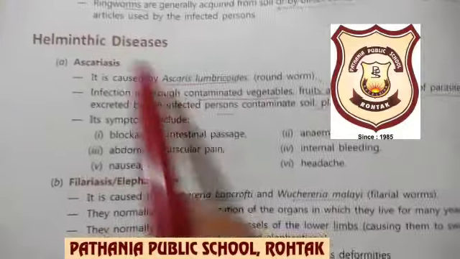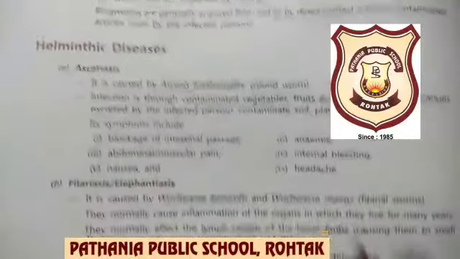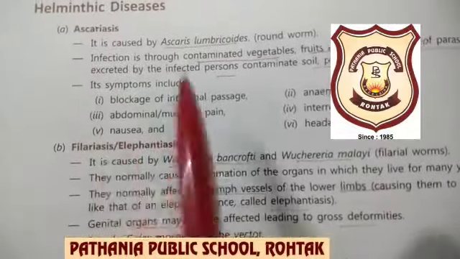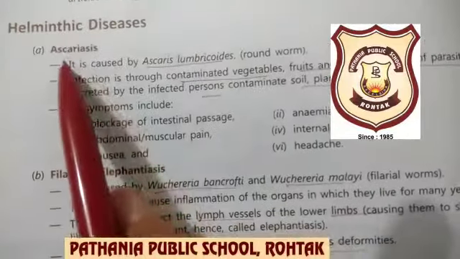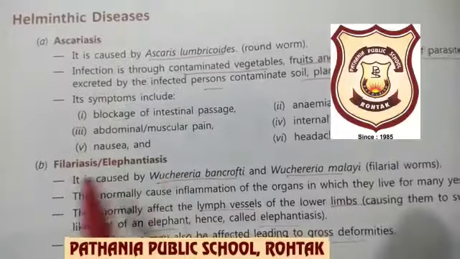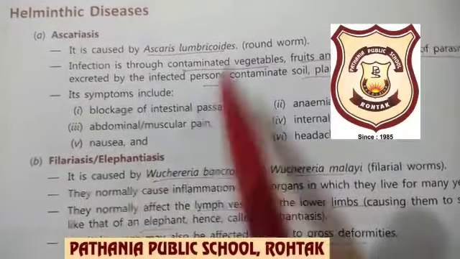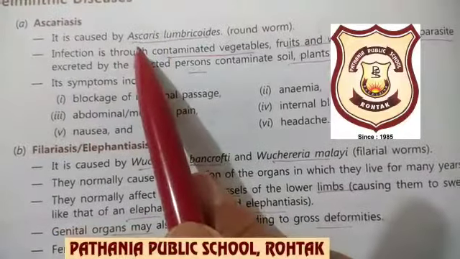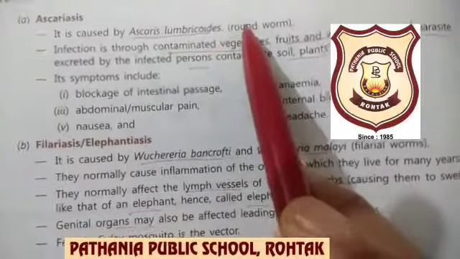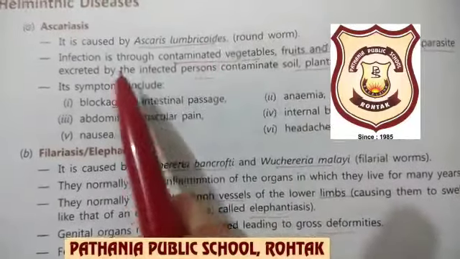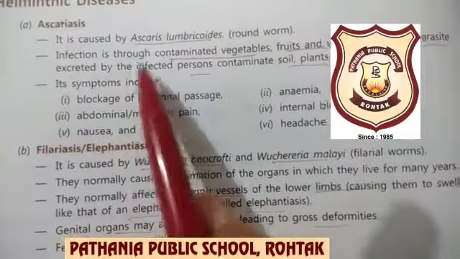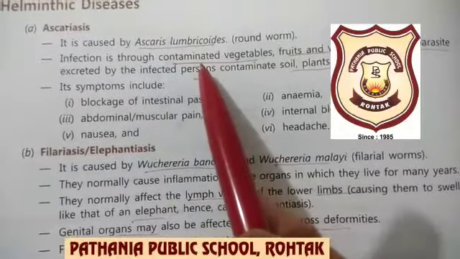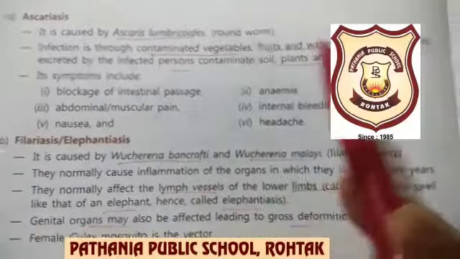Now the last is disease caused by helminths. Helminths are Ascaris and filarial worm. The disease caused by Ascaris is ascariasis, and by filarial worm is filariasis or elephantiasis. Ascaris is commonly called roundworm. Its scientific name is Ascaris lumbricoides. And this is a roundworm. It belongs to class Nematoda. And it enters into the human body through vegetables, fruits and water.